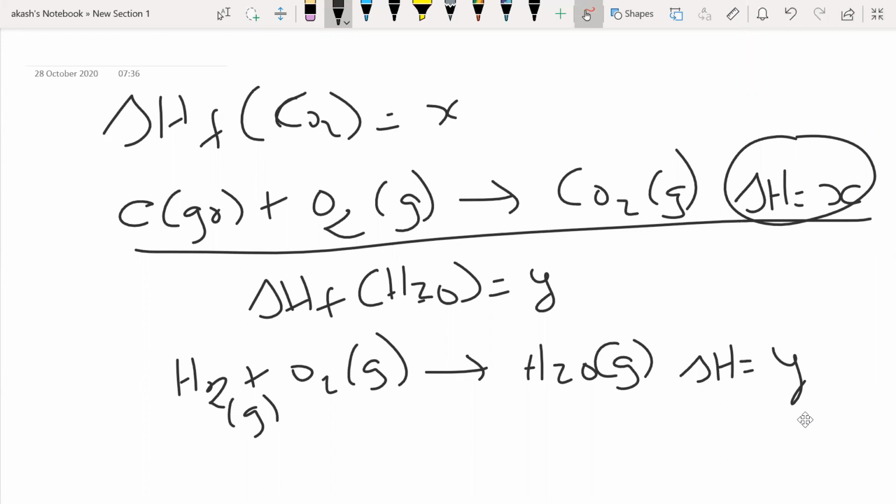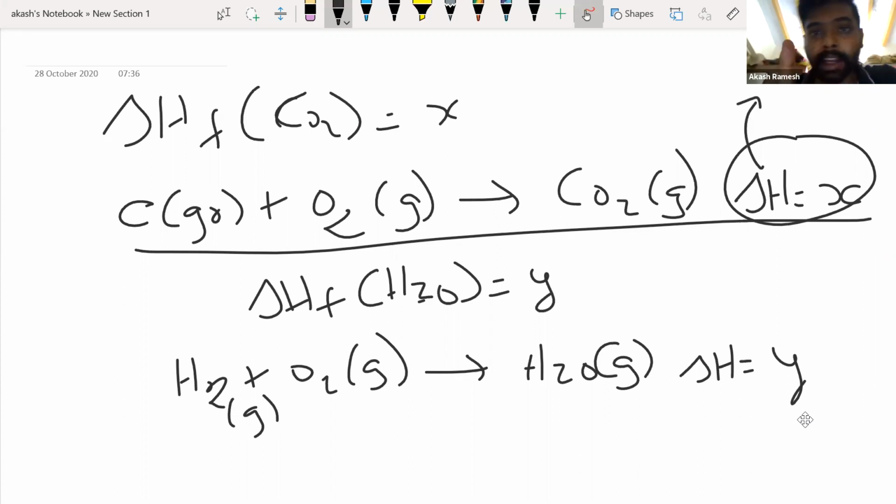Correct only, no, sir? What about balancing? See, please understand, enthalpy is actually an extensive property. We know all energies are extensive properties. But how do we make them intensive properties? By dividing by the number of moles, isn't it? So always remember your enthalpies are represented in the form of kilojoule per mole. That is why we say the stoichiometric coefficient of the product has to be 1. Even in this case it was 1.